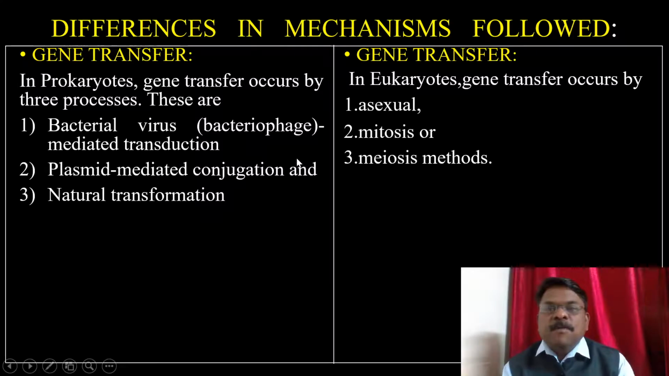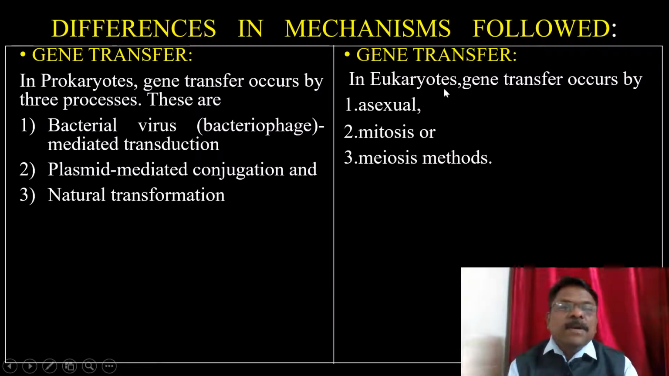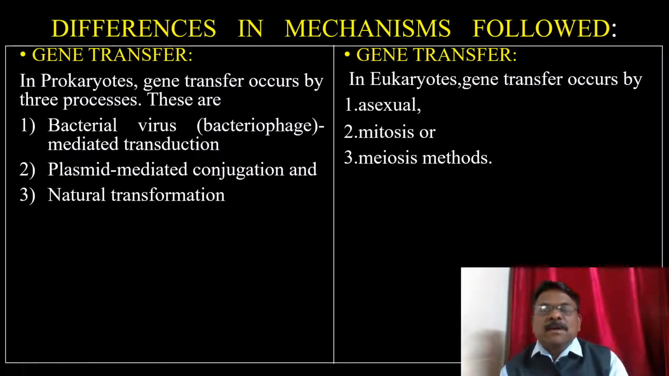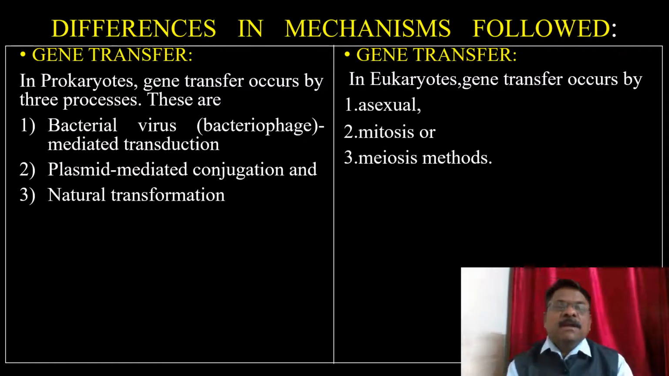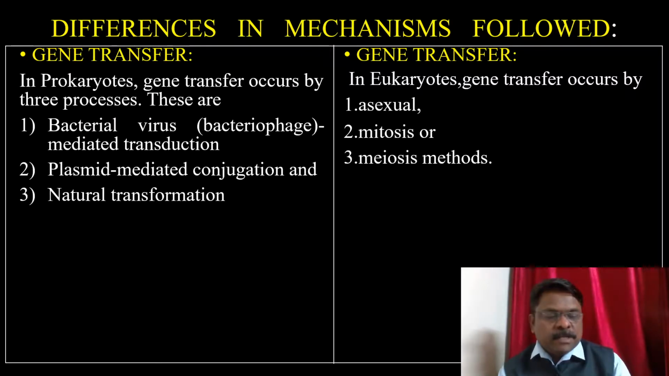Now if you observe differences in mechanisms, gene transfer in prokaryotes occurs by three processes. These are bacterial virus, which we call bacteriophage, plasmid mediated conjugation, and natural transformation. But in eukaryotes, gene transfer occurs by asexual, mitosis, or meiosis methods. So this is also a difference between how genes transfer in a prokaryotic cell and in a eukaryotic cell.